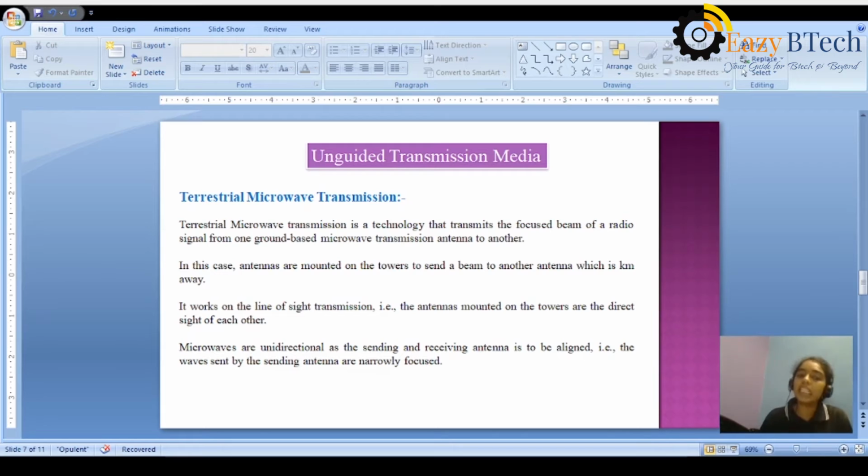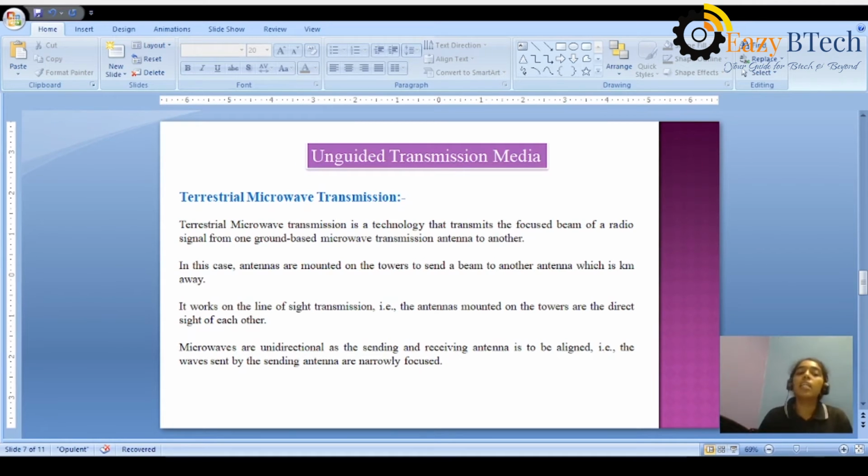In this transmission, we use the line of sight concept. This is a technology that transmits a focused beam. Focused means a line of sight radio signal from one ground-based microwave transmission antenna to another.